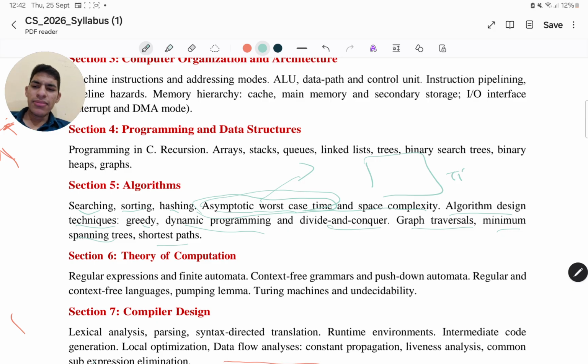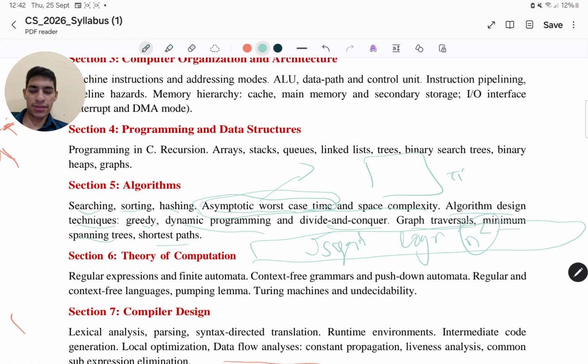Apart from that, how the questions can arise, you must always remember the particular series of functions. What is this series? Where the square root lies, where the log lies, where the n square type function lies, where n factorial lies, where n to the power n lies, and where 1, meaning constant time complexity, lies. So you must remember this.